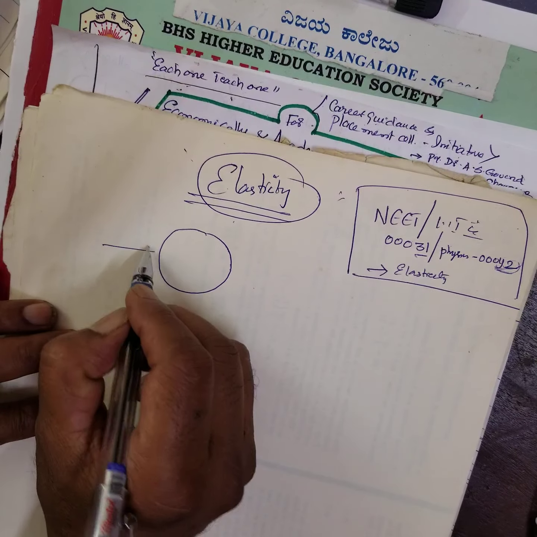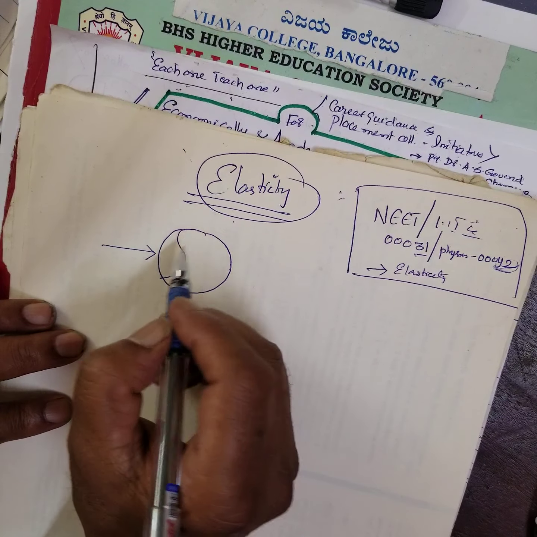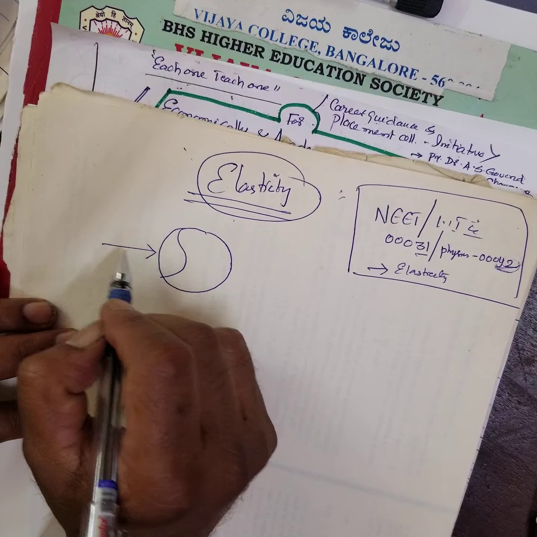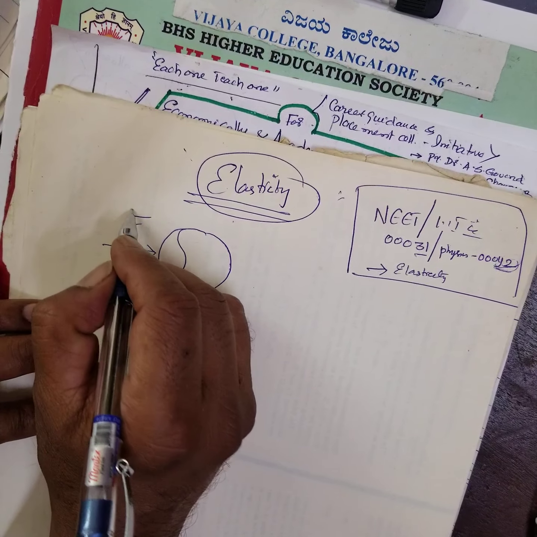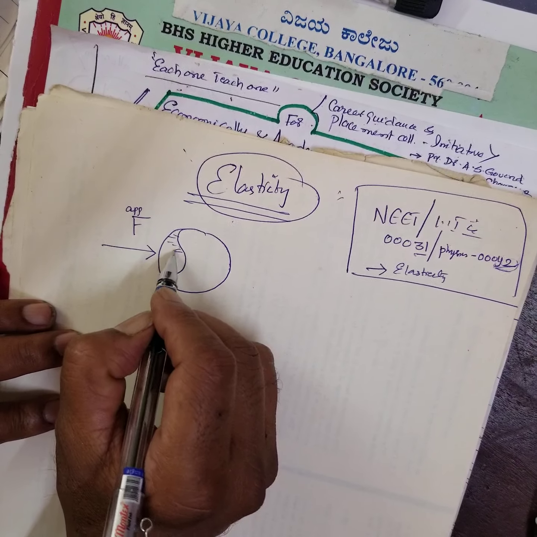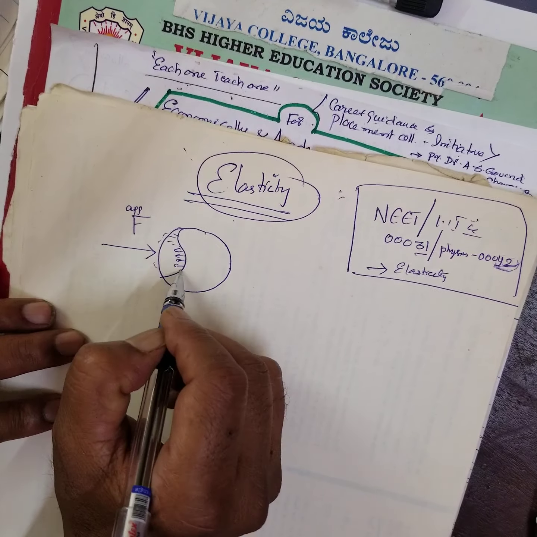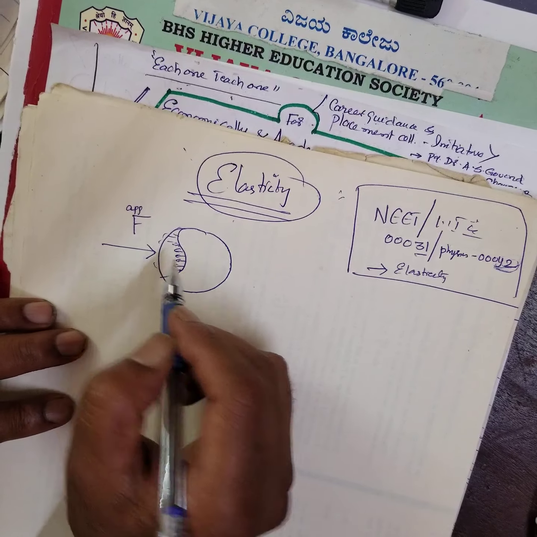Now, see, all bodies, suppose you take a body, apply a force. If you apply a force, the body gets deformed. Say you take a rubber ball, just apply a force. This is called applied force. When you apply a force on this, the body wants to regain its original shape, right? This is called internal force.